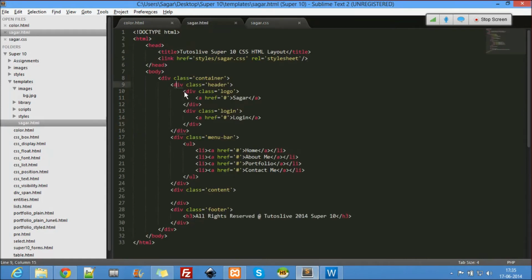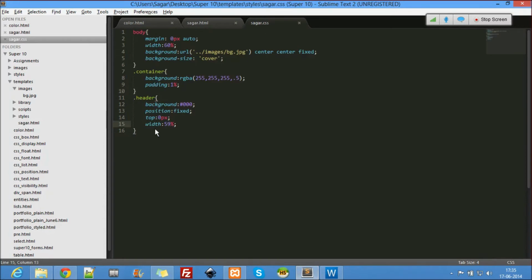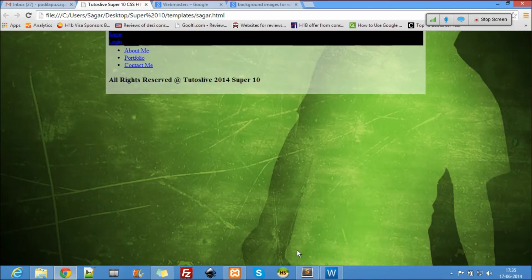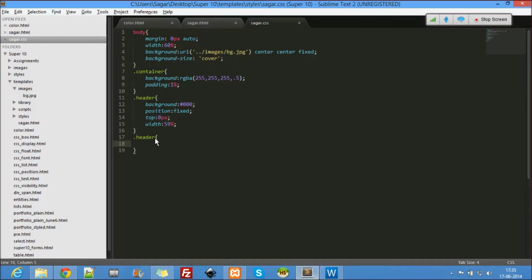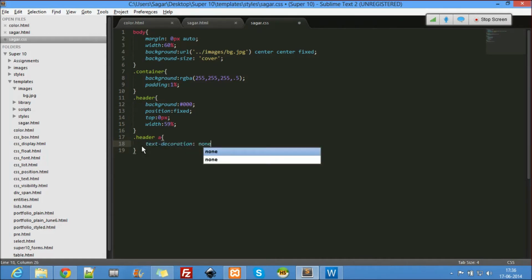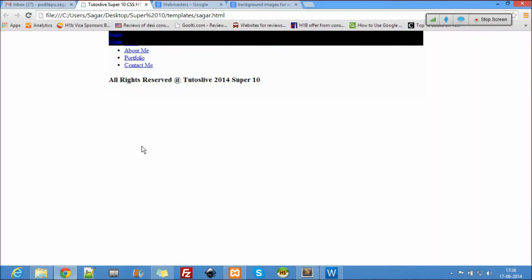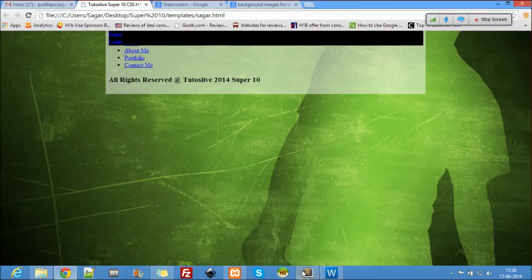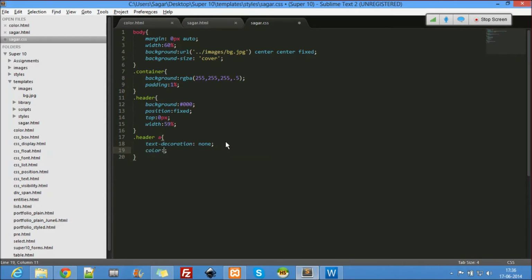Now let's take care of the logo part. So even before that, what I want to do is, there is a blue color on the links. If you can see here, they are in blue color. I don't want that color. I don't want the underline. How do I remove that? Okay, dot header, and any link which is under, this means dot header space a means inside the header class find all the a links, and text decoration. What is the property? Text decoration, none. So let's see that the underline has gone. Okay, and the color, let's take the color to be white.